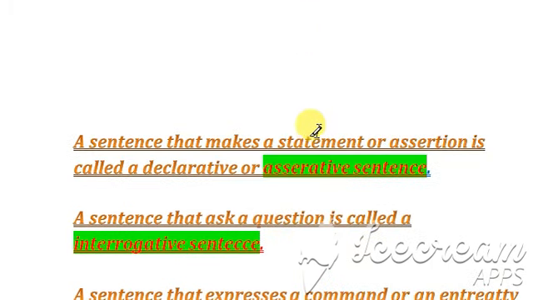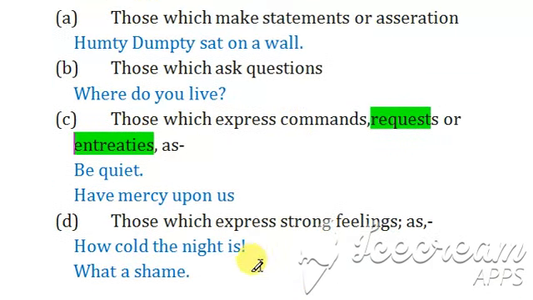So next one, those which express strong feelings, those are called exclamatory sentences. So here it is also describing exclamatory sentences. First of all we have "How cold the night is!" We can easily see that it is expressing a strong feeling. So it is an exclamatory sentence. And "What a shame!" Okay, so it is also expressing a strong feeling.